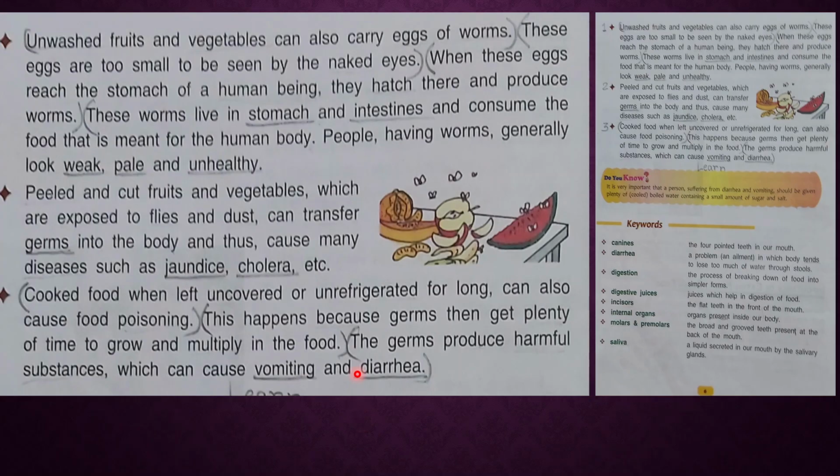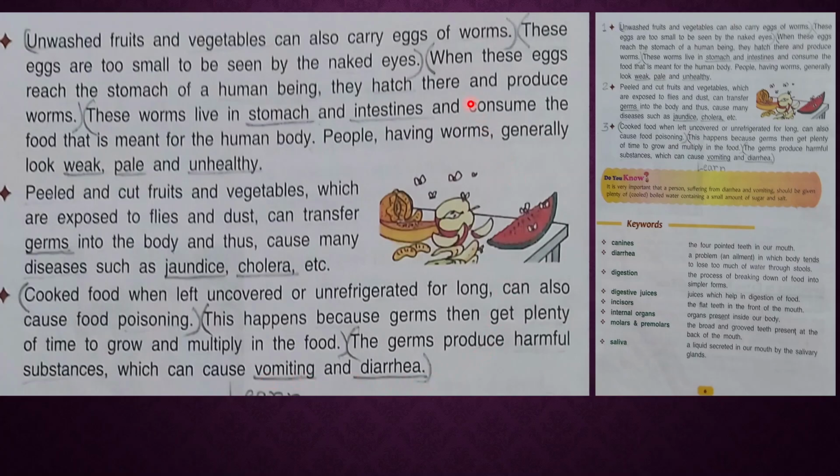Okay, now next last page, see all these points here. If you eat unwashed fruit and vegetables, what happens is written here, you read carefully and learn. Okay, then fruits and vegetables which are exposed to flies and dust can transfer germs, and because of this we get many diseases such as jaundice and cholera. So note down these points too. And then cooked food when left uncovered and unrefrigerated for long can also cause food poisoning. So always keep it in a proper place. Covered food you should eat, otherwise it causes vomiting and diarrhea.